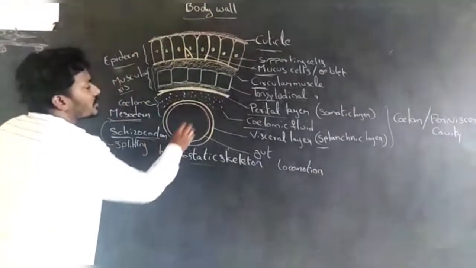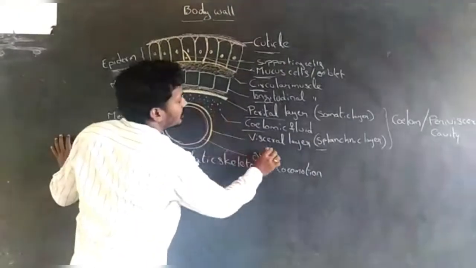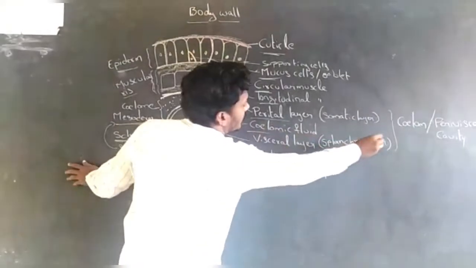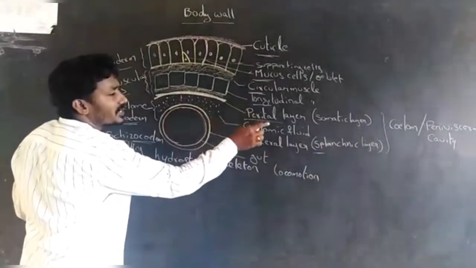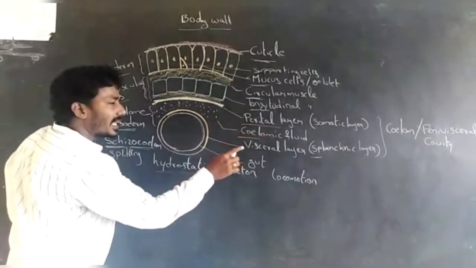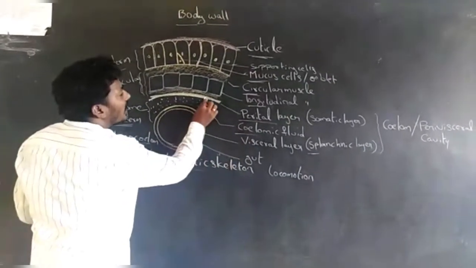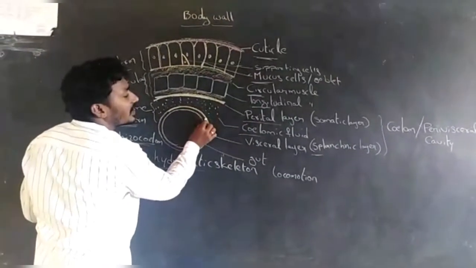The coelom is also called the perivisceral cavity. The perivisceral cavity is surrounded by the outer parietal layer and the inner visceral layer.